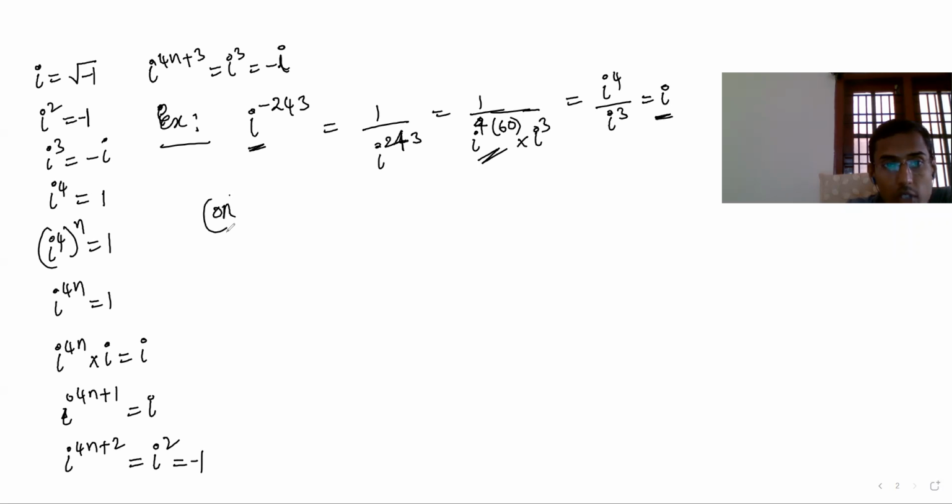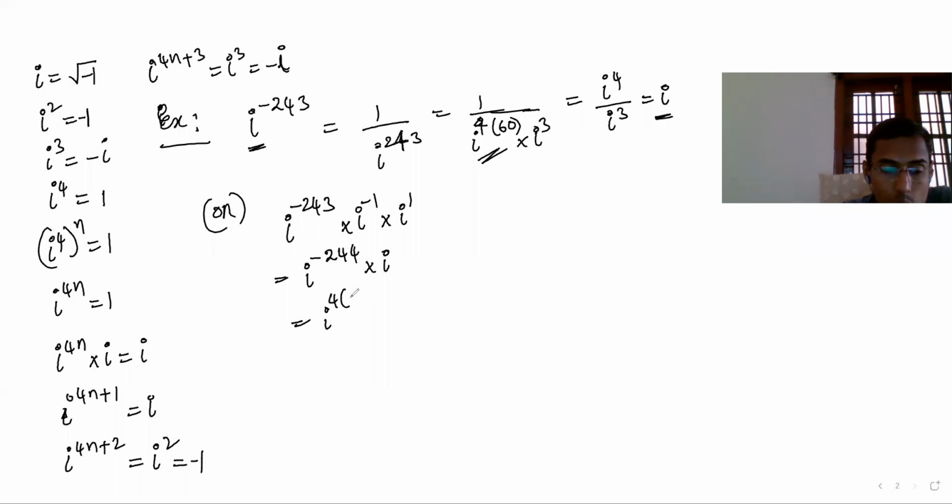Or you can tell easily what you can do is, i to the power of minus 243, you can add 1: i to the power of minus 244 into i. I know this is i to the power of 4 times n, where n is 61. Obviously, into i. This is i to the power of 4n, that's 1. So i. So directly you can write this. So integral powers of i, you can write like this.